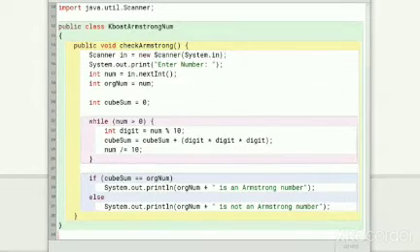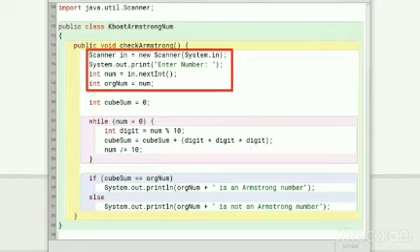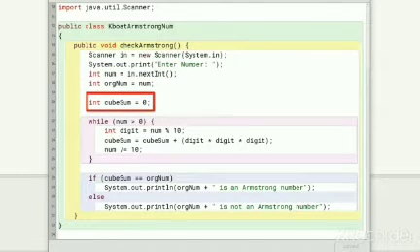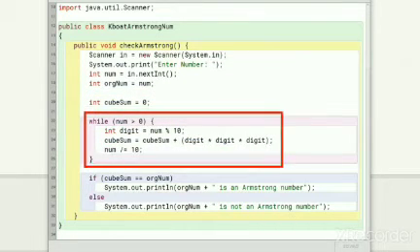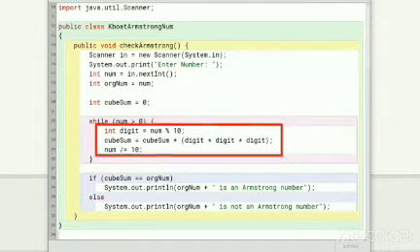This is our Armstrong number program. We first accept the number as input from the user through a scanner class and make a copy of it. Next, we declare an int variable CubeSum and initialize it to 0. We will use CubeSum as an accumulator to store the sum of cubes of digits. After that, we have the while loop which will run till the number is greater than 0. Inside the loop, we extract the digit, compute its cube and add it to CubeSum. Then we truncate the number.